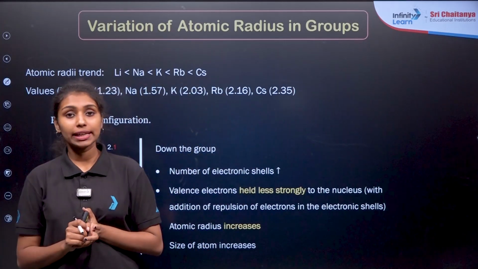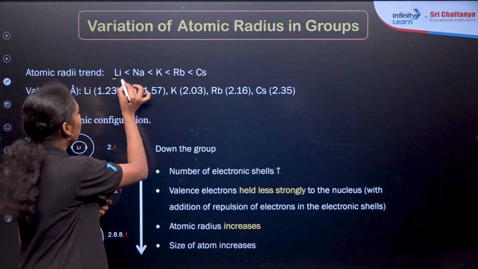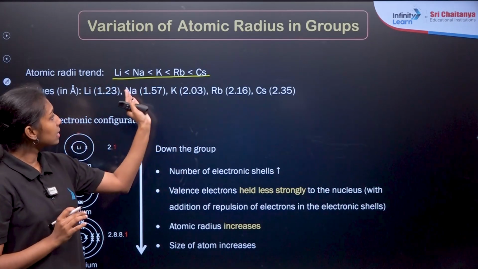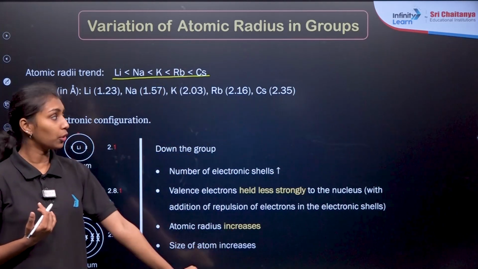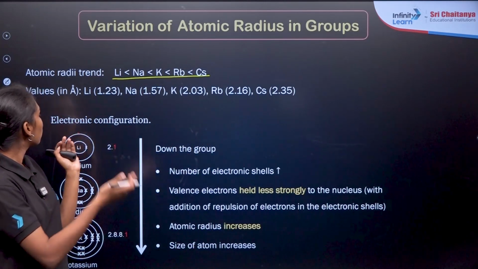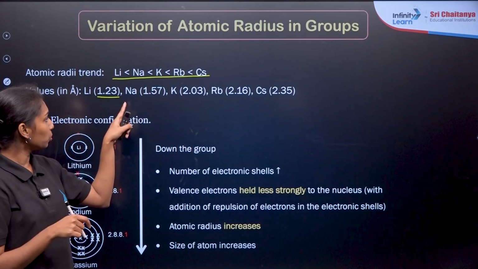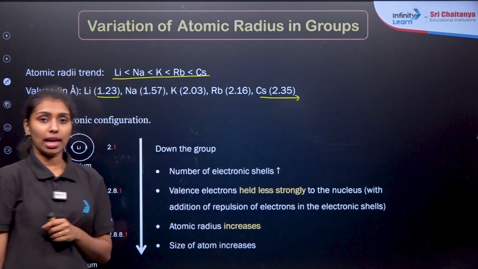For example, if you are taking the first group elements, lithium, sodium, potassium, rubidium and cesium, right? What are you observing? Lithium has a very small size, and cesium has a very large size, because we are moving from top to bottom in a group. How can we predict this? The values are also given here. Lithium has the least value, 1.23, and cesium has the highest value, that is 2.35 angstrom.